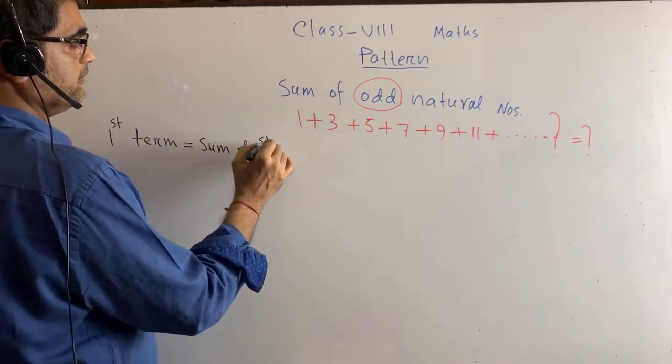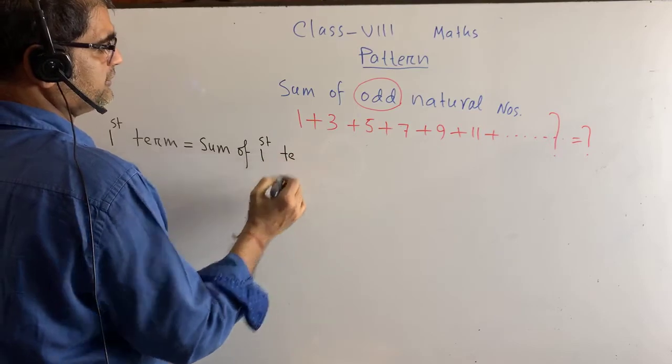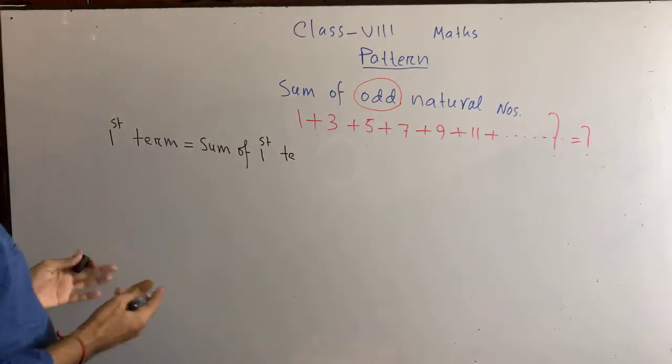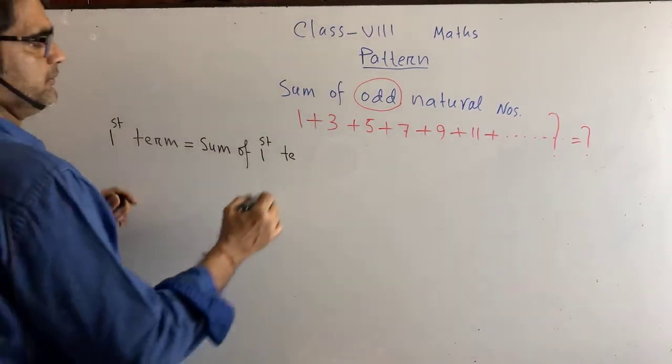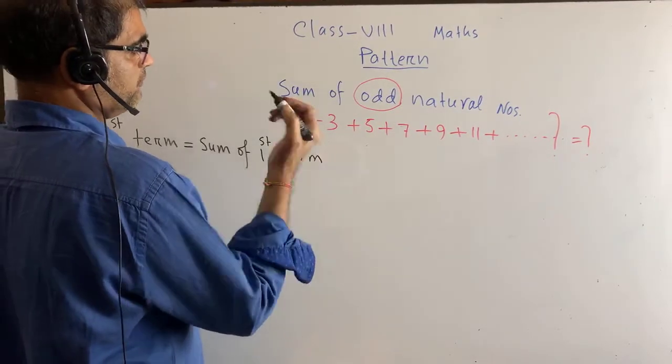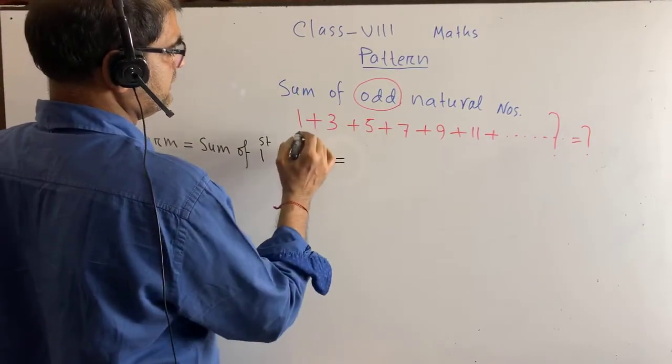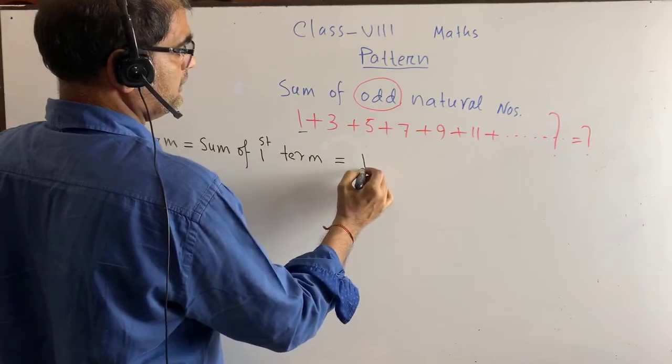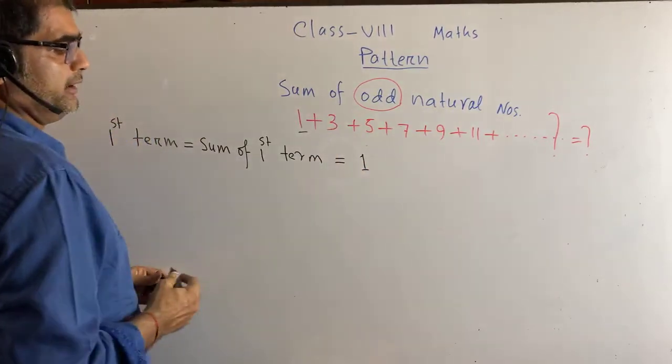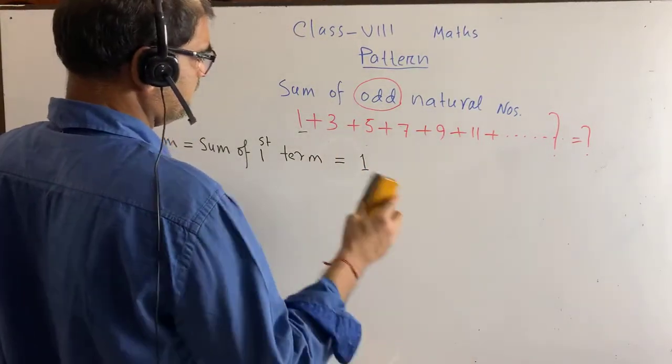Sum of first term, please try to understand. Sum of first term equals to what? This is 1, so we can write here 1.